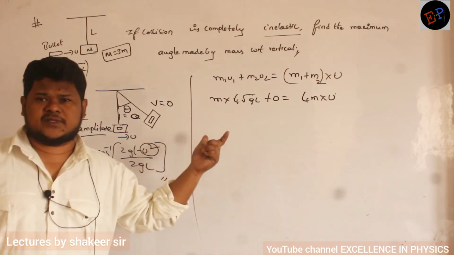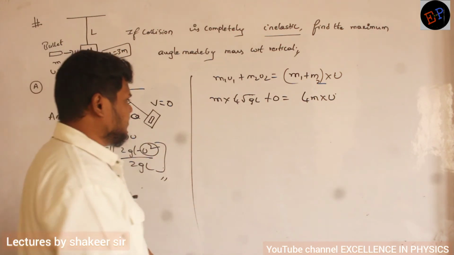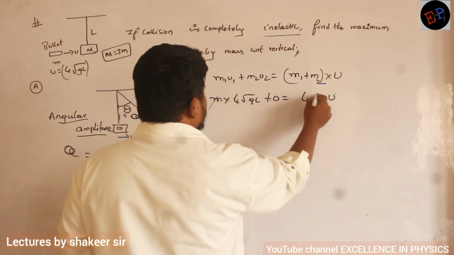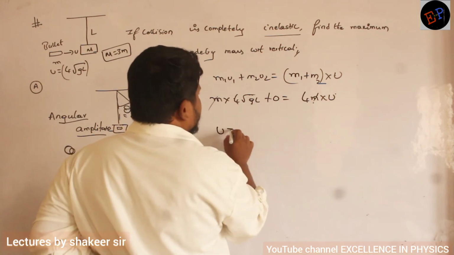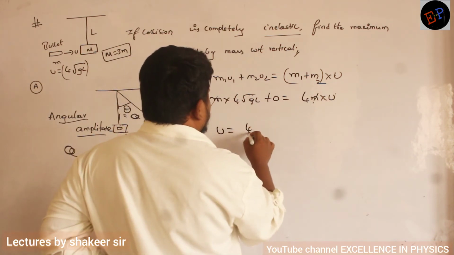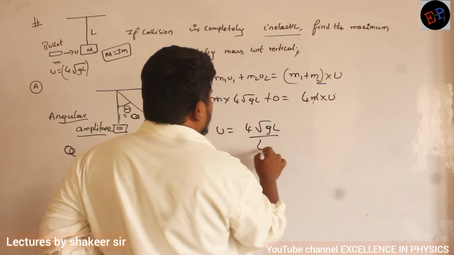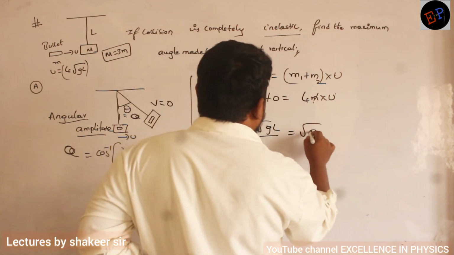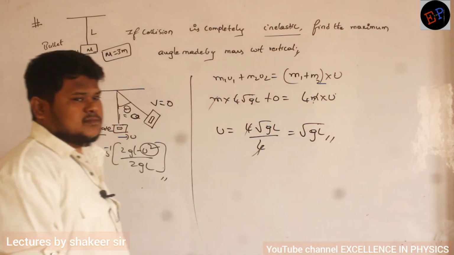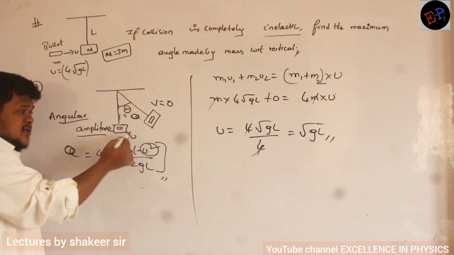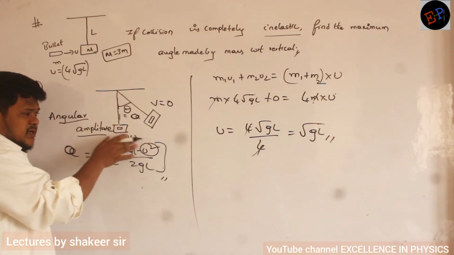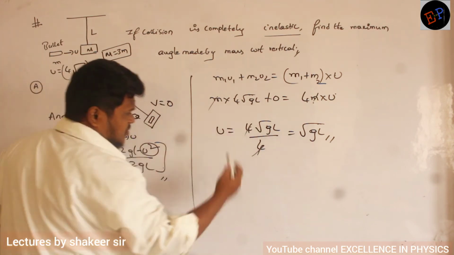Just we are using the law of conservation of momentum. That's it. Clear? So m and m get cancelled, then u is equal to how much? 4 root gl divided by 4. 4 and 4 get cancelled, so root gl. So this mass and this bullet are travelling with how much initial velocity? Root gl.